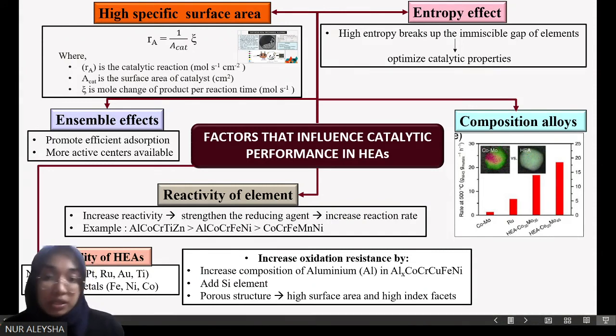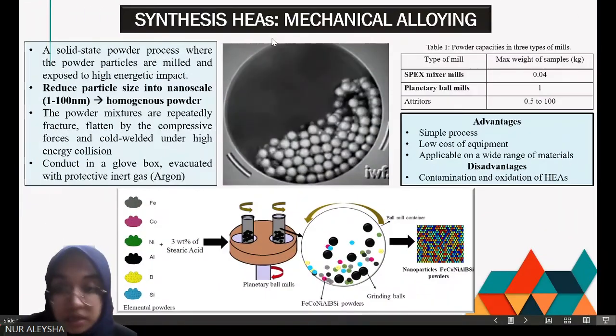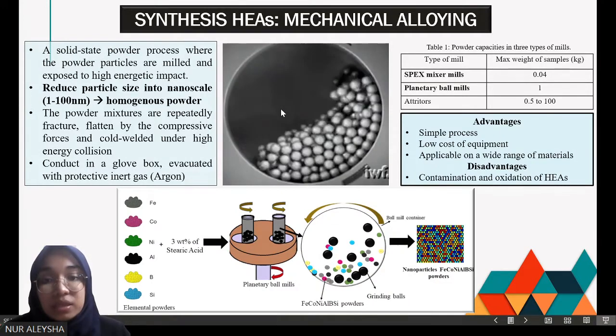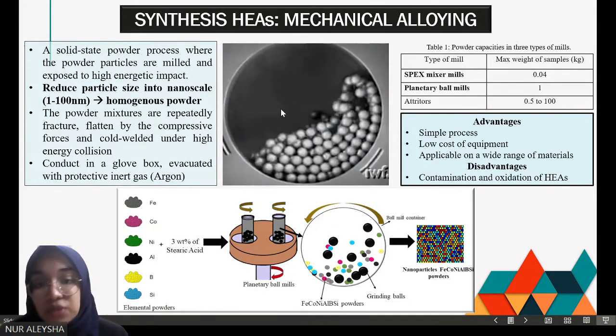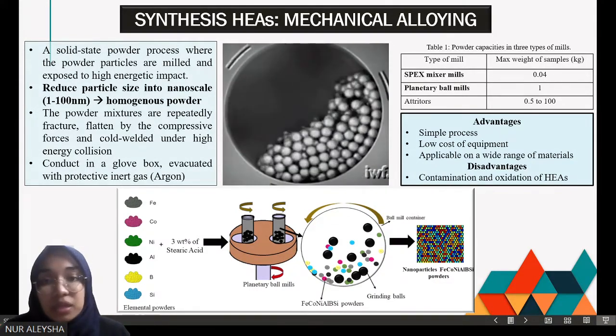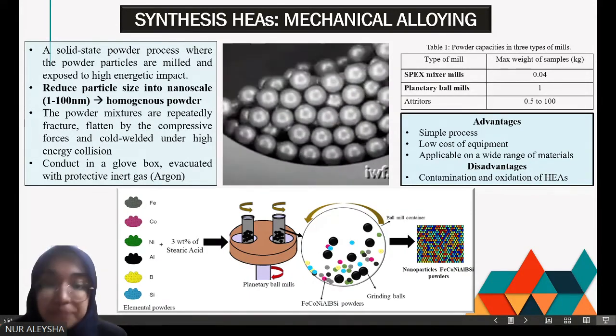According to previous research, these are the factors that influence the catalytic performance. Okay, let's see this formula. The higher the specific surface area, the higher the reaction rate will be. So to increase the surface area, high entropy alloy must be synthesized by reducing its particle size into the nanoscale. The simplest method that we can use is mechanical alloying.